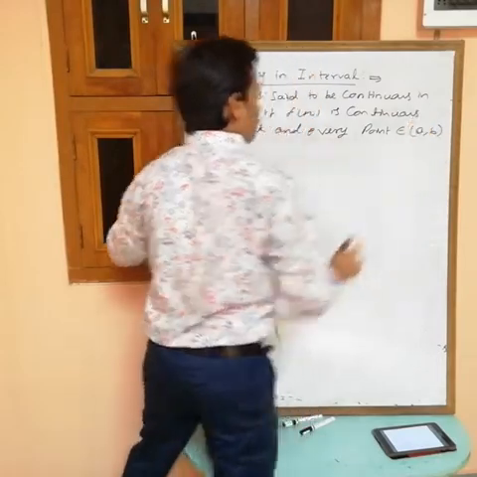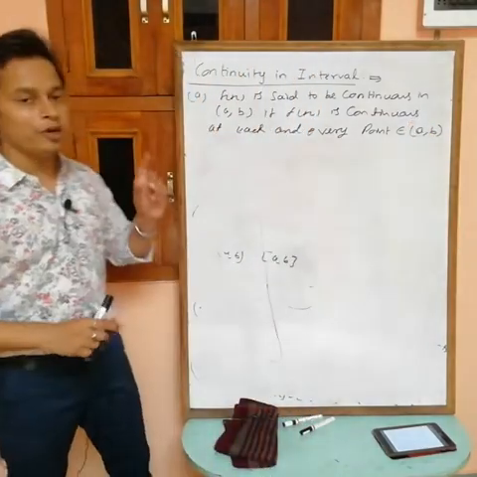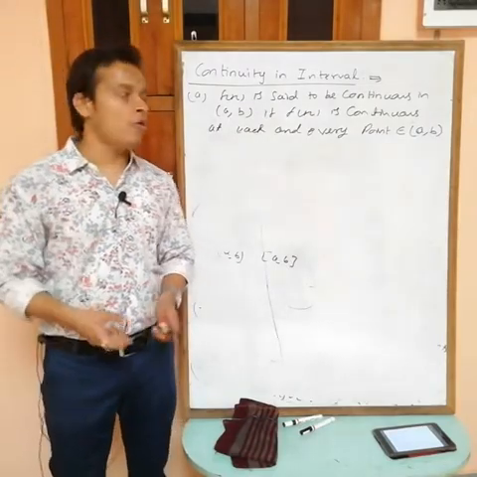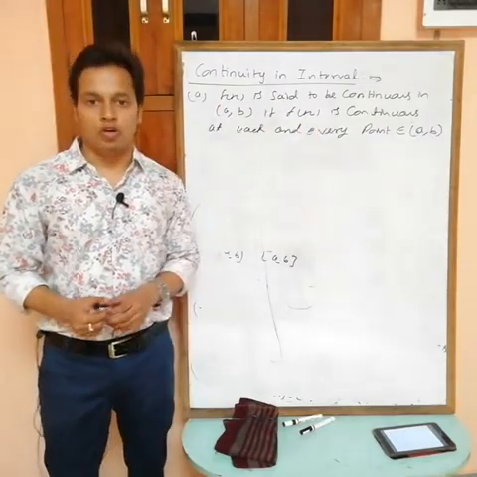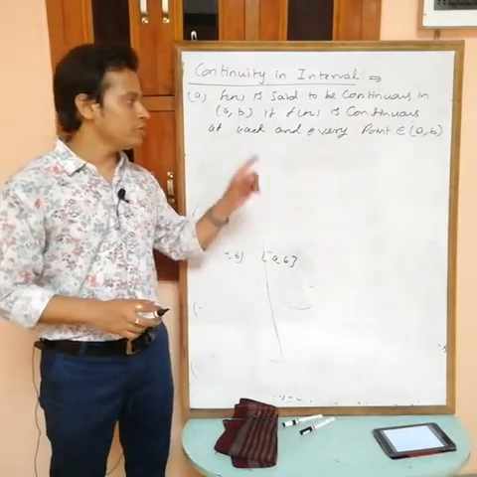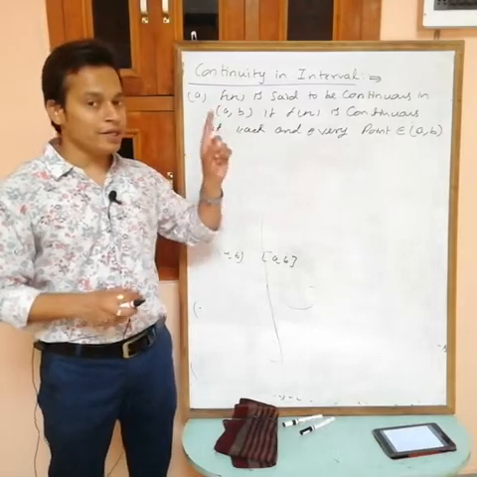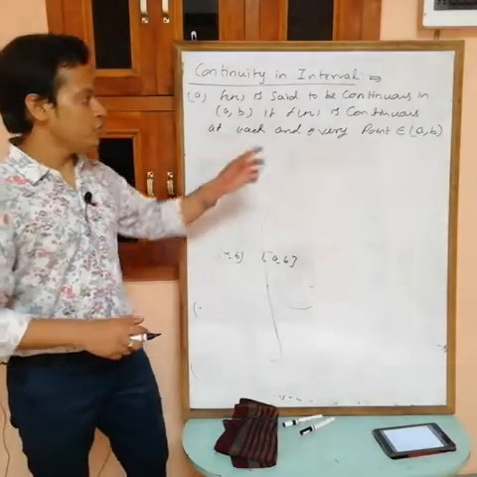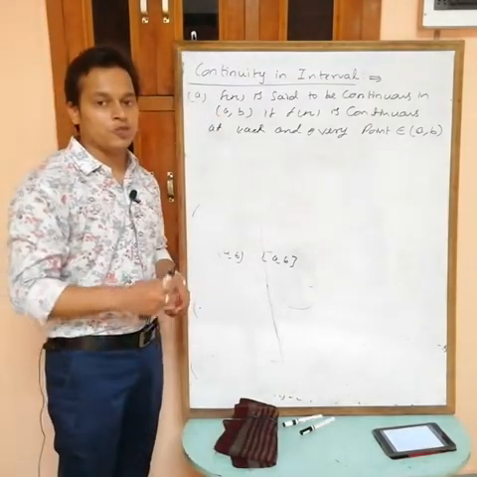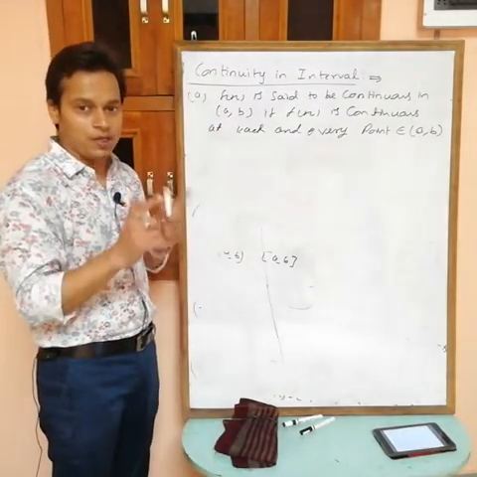A function f(x) is said to be continuous in open interval a comma b if f(x) is continuous at every point in this interval. It means at all the points between a and b it must be continuous. You can't check at a and b because in an open interval a and b are not included, but it must be continuous at every point between a and b.